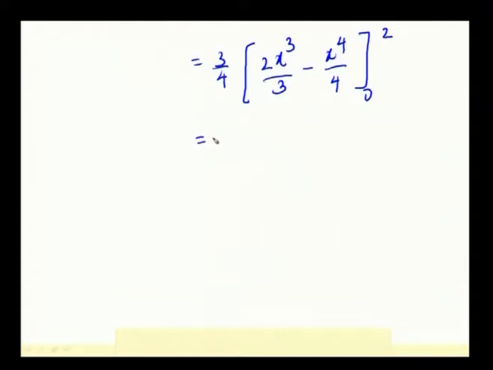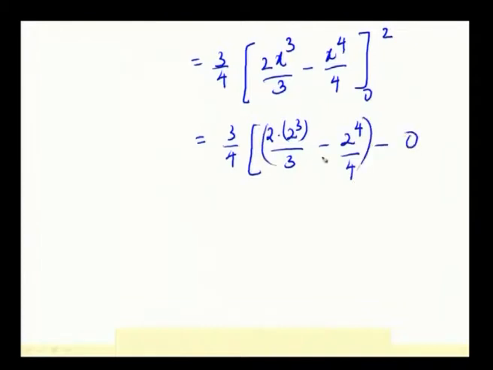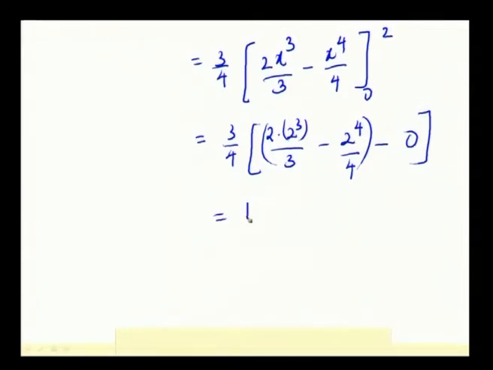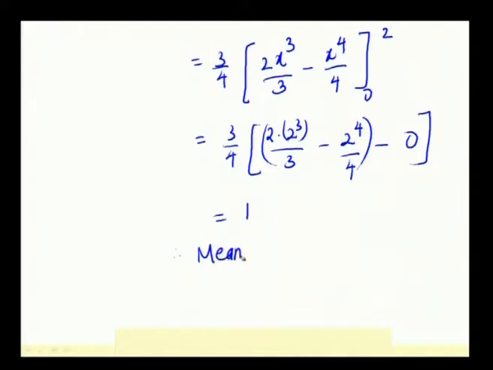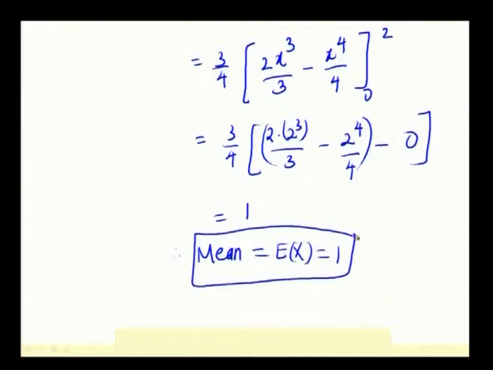So, this is equal to 3 by 4, when you substitute the limits, 2 into 2 cube by 3 minus 2 power 4 by 4 minus the lower limit, which is 0. When you simplify, the answer comes to be equal to 1. Therefore, mean, which is equal to expectation of x, equals 1. We have got one answer for our question.